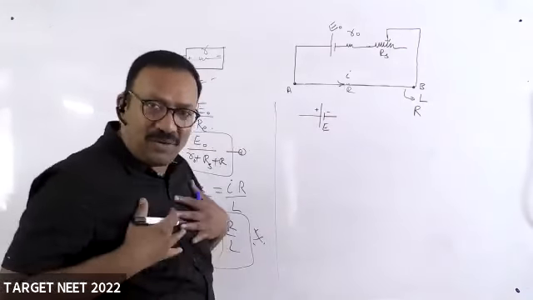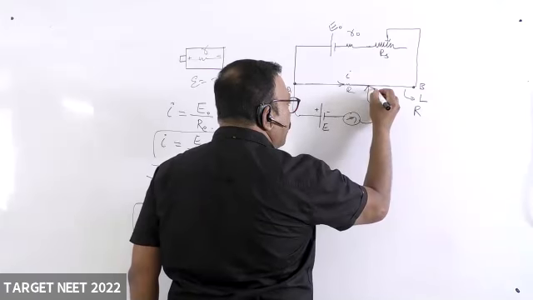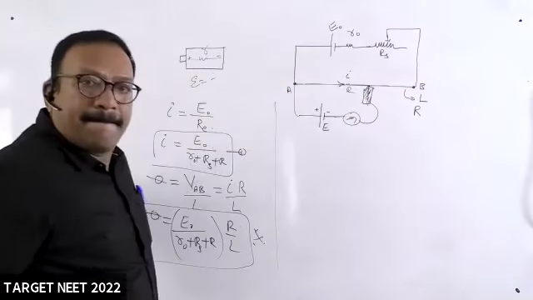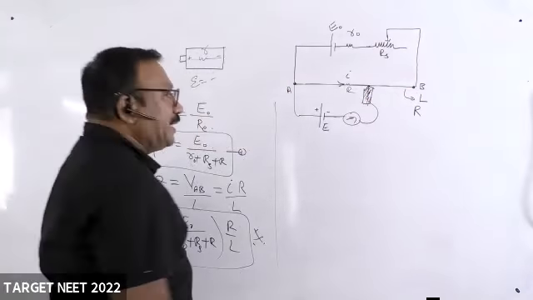Connect the plus of the cell to this A, and the minus of the cell is taken through a galvanometer and a jockey. I think you know this, you'll move this jockey like this, starting from A to the end B, sliding the jockey.